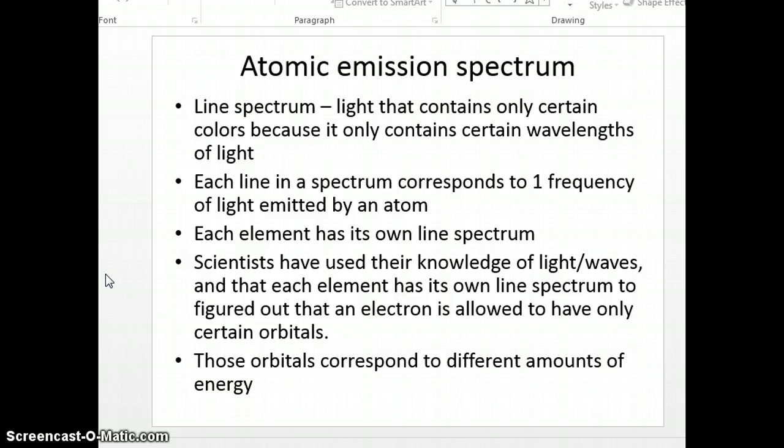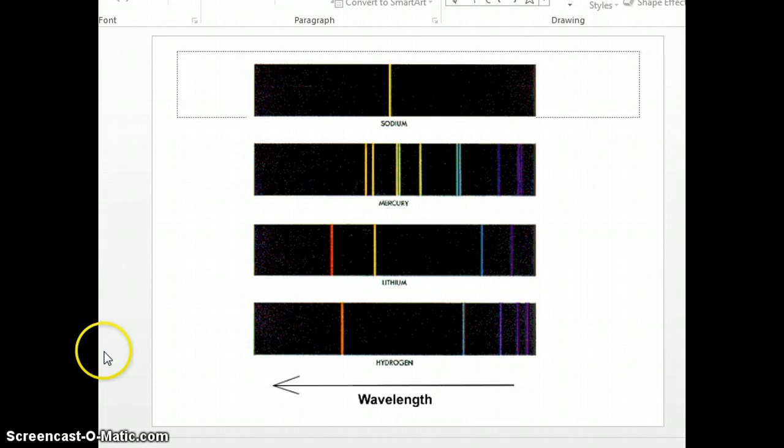My next slide will not be on my webpage, but you can see it here. These are examples of some of those line spectrums. You can see the one for sodium, for mercury, lithium, and hydrogen. And we are going to be doing some of this in class. You're going to see the main light emitted by certain elements, and then you use this special gadget and you can see the line spectrum for that element.